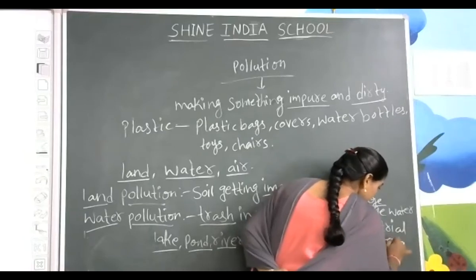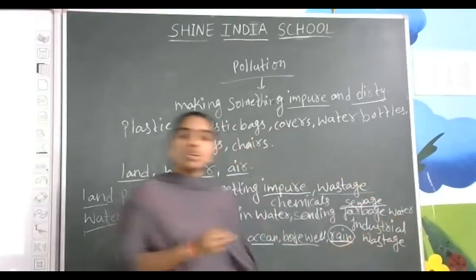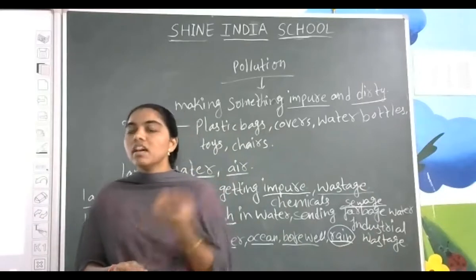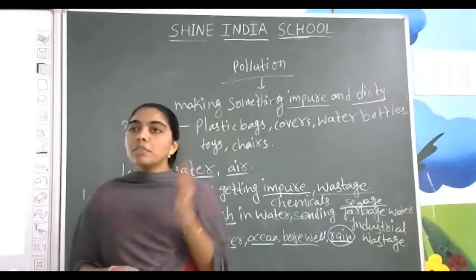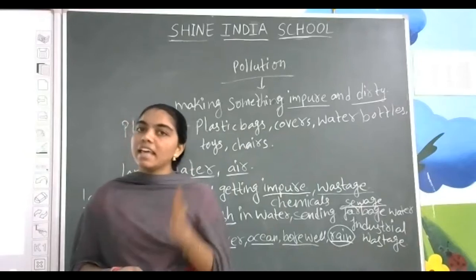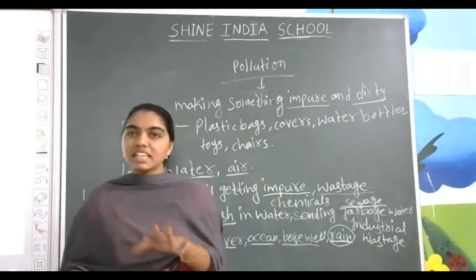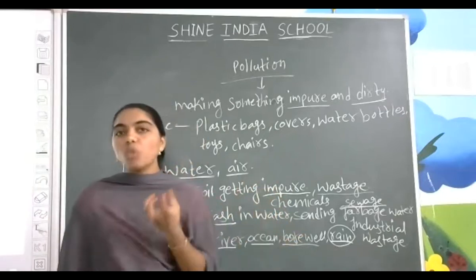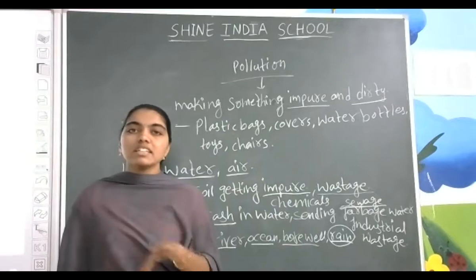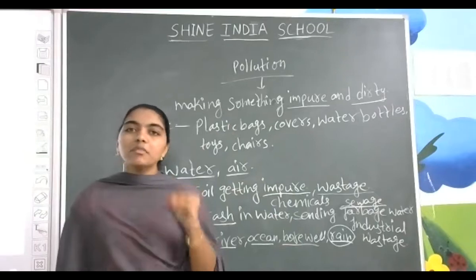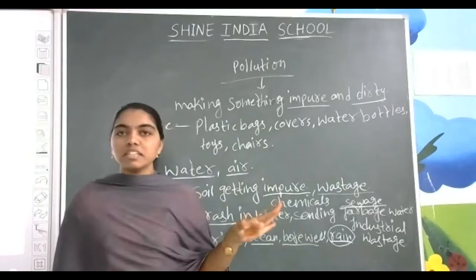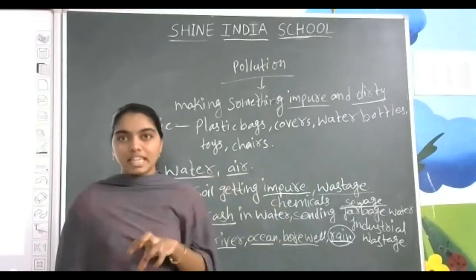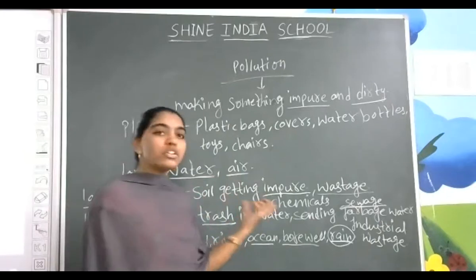We should not send the industrial wastage into the water, because most of the chemicals are getting into the water. Because of that, the water in the lakes, rivers and ponds is getting polluted, and the water animals are going to die. One day, we may lose all the animals on land as well as in the waters. So we need to take care about water pollution too.